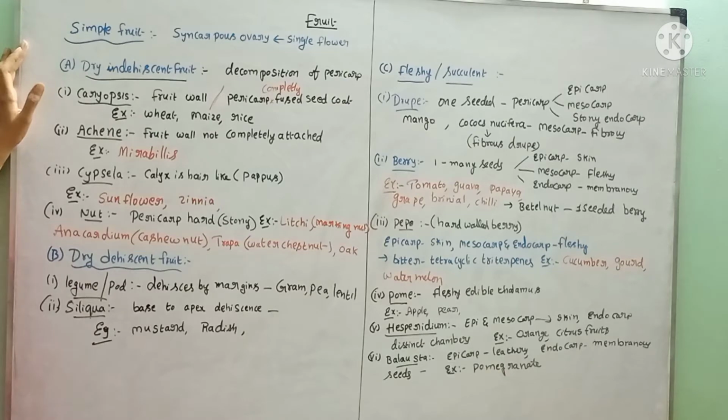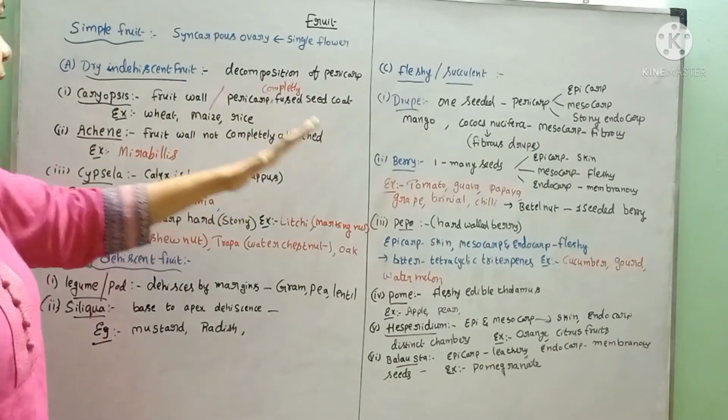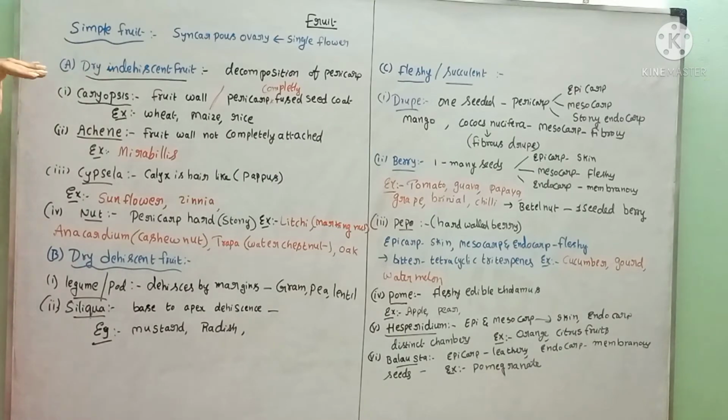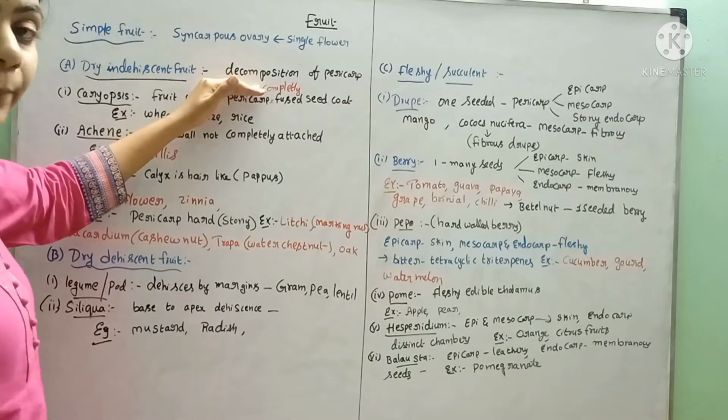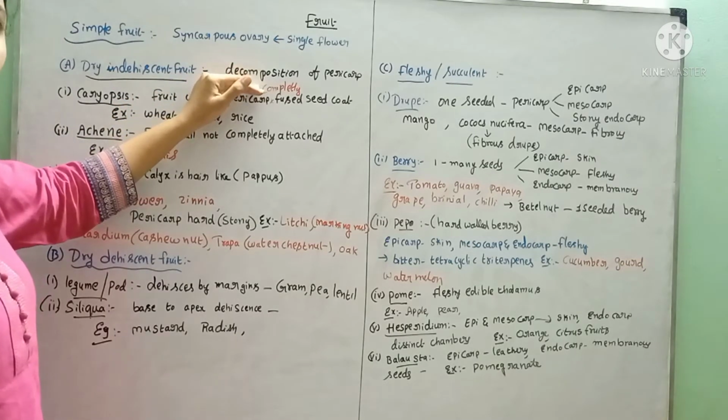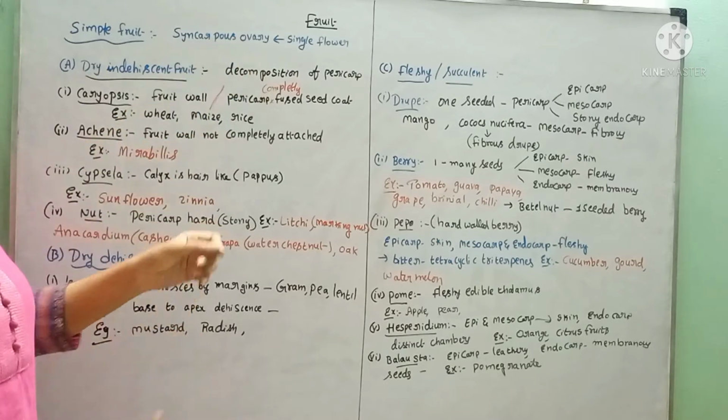Again, the simple fruit is divided into two types, depending upon the nature of the pericarp. They are dry and fleshy. And in dry there are two types: dry indehiscent and dry dehiscent. In dry indehiscent, what happens? Here the seeds will not be distributed by the breaking of the pericarp. Only by the decomposition of the pericarp after drying are the seeds released.